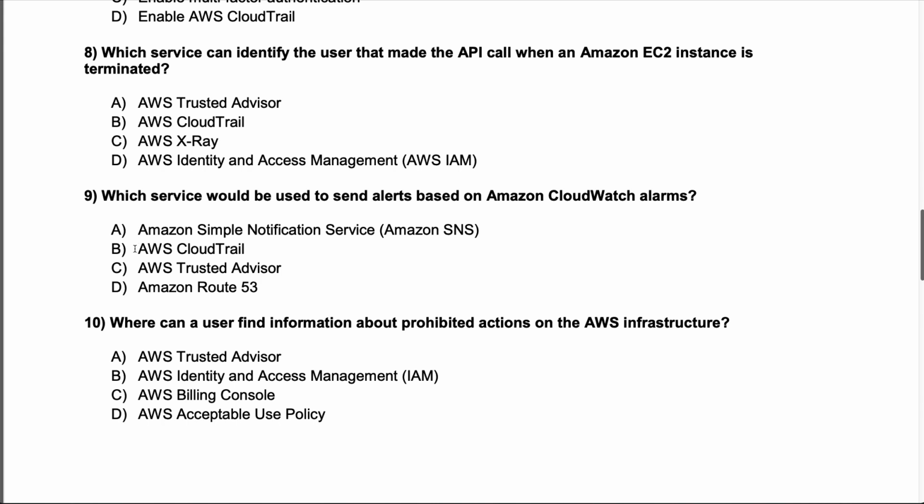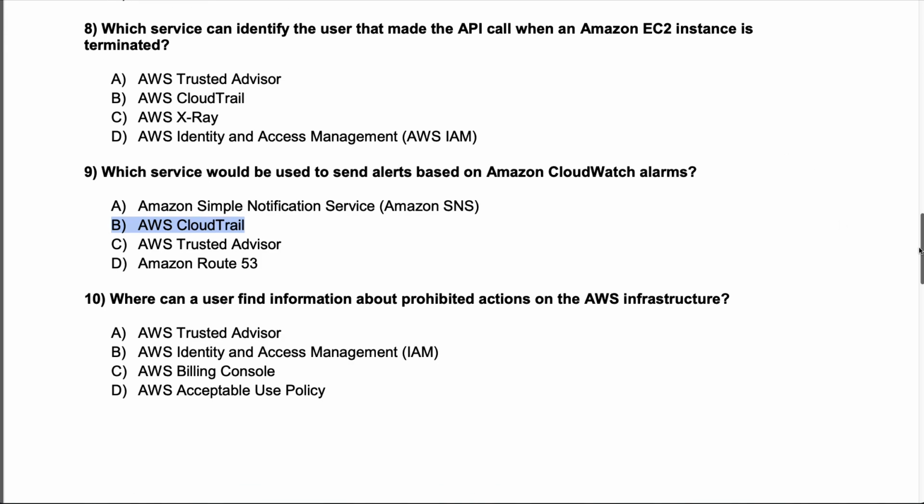We've got SNS, CloudTrail, Trusted Advisor, or Amazon Route 53. Now, one thing you could do is, because you've already answered a question, and if you do know what CloudTrail is, it's an auditing system, then I think it really is important to use that to your advantage. In this next question, you can say, well, we know that this is an auditing system, so it's very unlikely that this would be my first choice here because this is more of an alerting system.